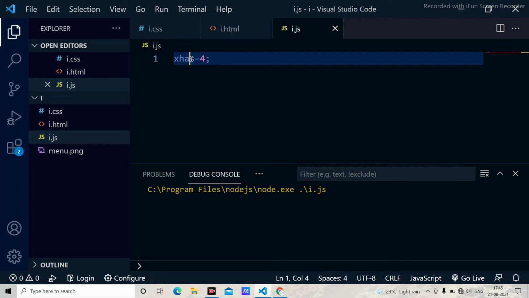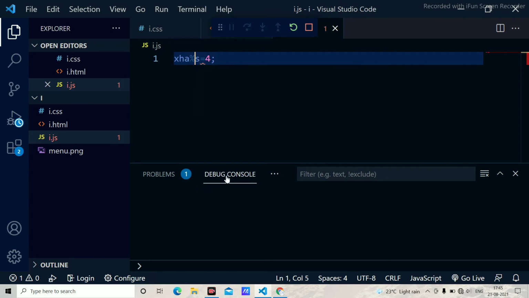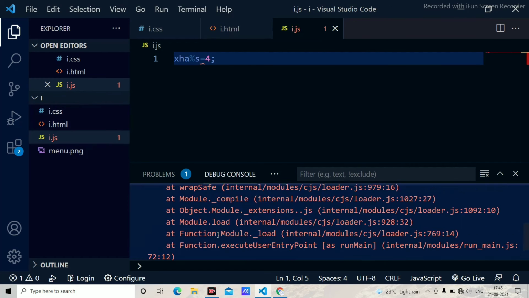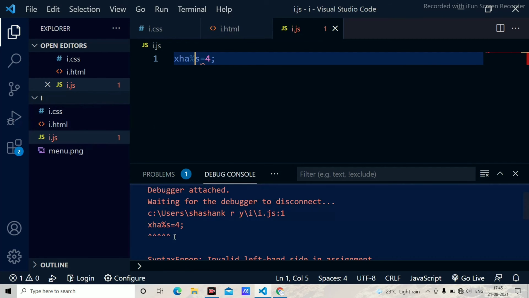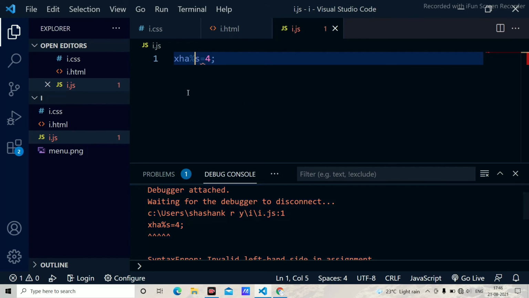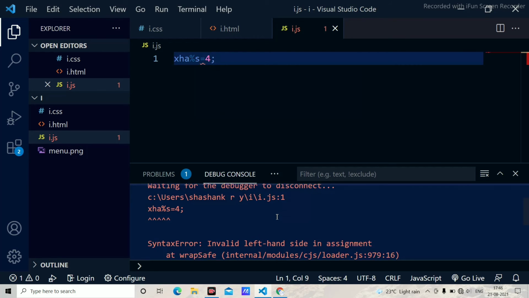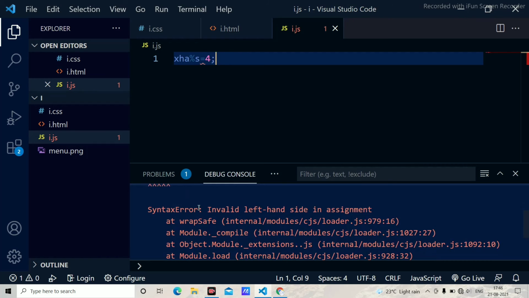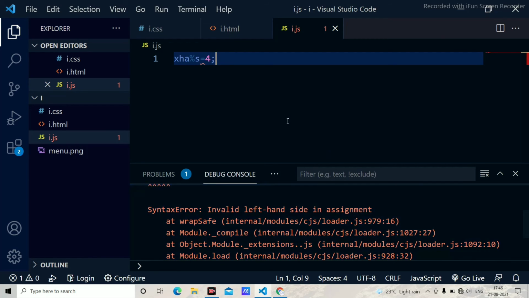If I write here the percentage mark, as you can have a look at here, it is showing the invalid sign. As I mentioned in the second rule, you don't have to use any percentage sign or dollar sign or hash mark or at mark in those variable names. And this is how it is showing the error, invalid left-hand side in assignment. And this is all about the variables.